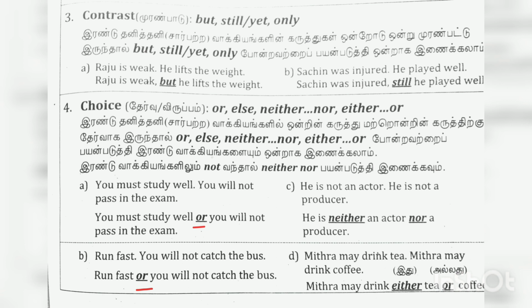Example 2. He is not an actor, he is not a producer. He is neither an actor nor a producer. Third example, run fast, you will not catch the bus. Run fast or you will not catch the bus. Fourth example, Mitra may drink tea, Mitra may drink coffee. Mitra may drink either tea or coffee. So this is an example for the function of choice.